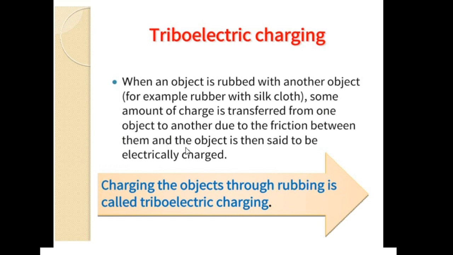It happens only on rubbing, and then the object is said to be electrically charged. So, we come to understand a definition: charging the objects through rubbing is called triboelectric charging.